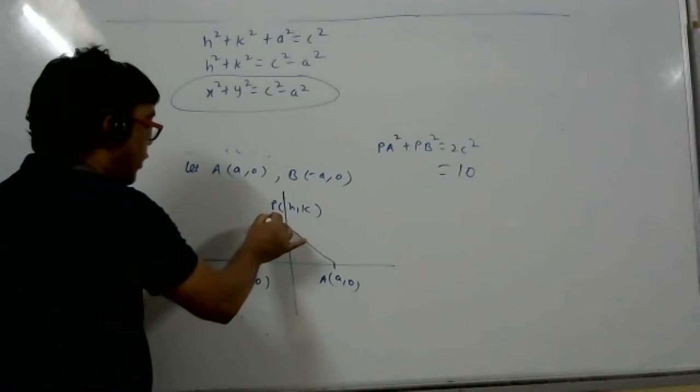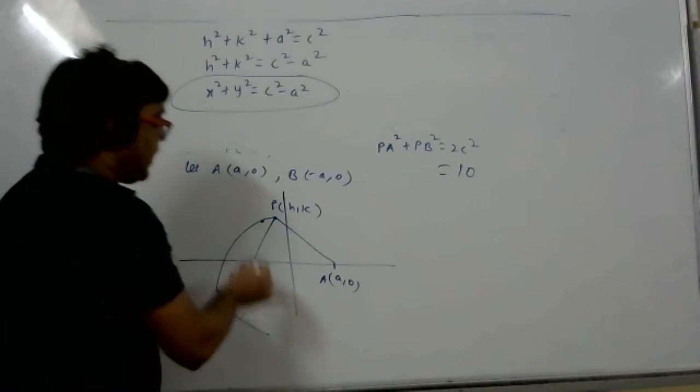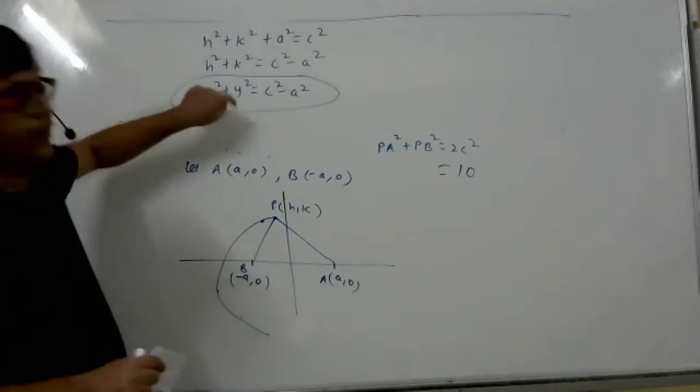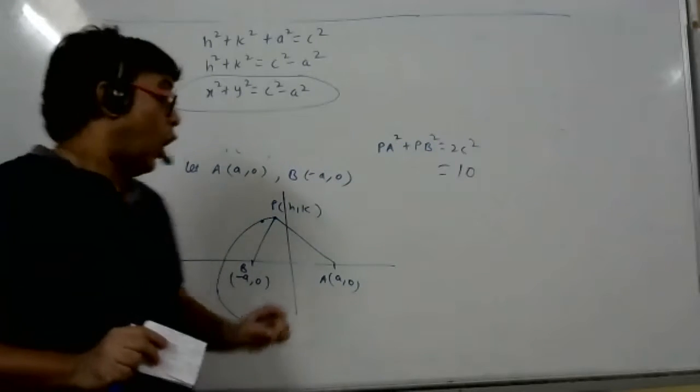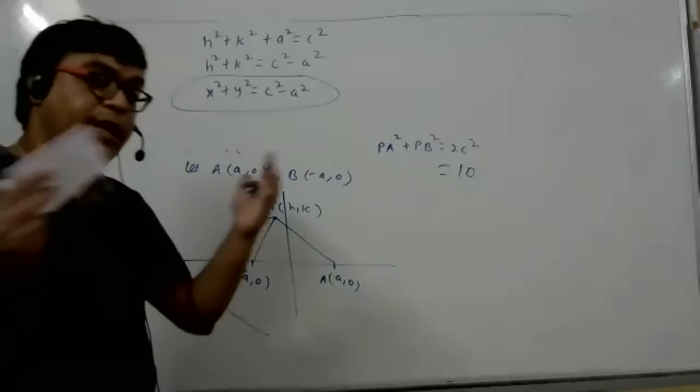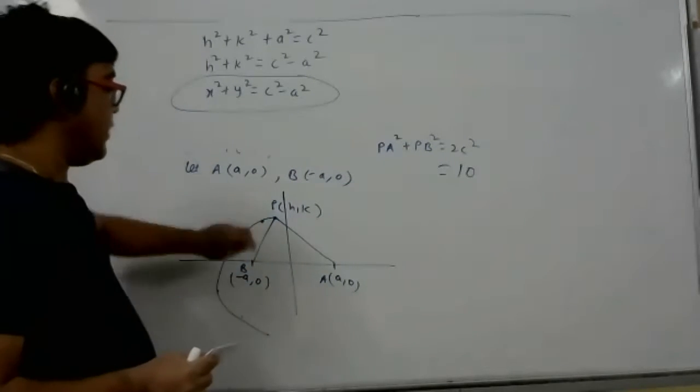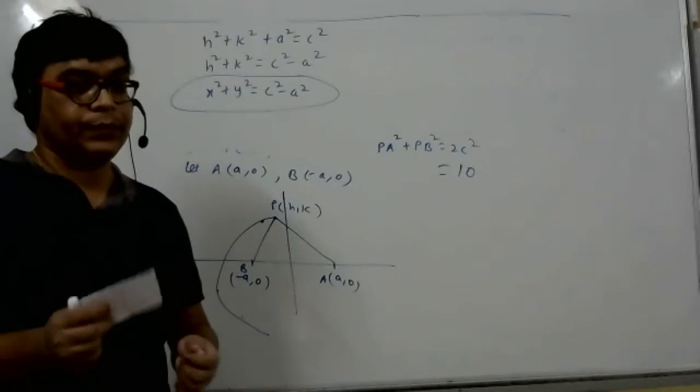Then you join those points, and you will get a curve. That curve's equation is this one. Actually, that is the meaning. On that curve, there are so many points. Out of those many points, we choose a random point P(H, K).